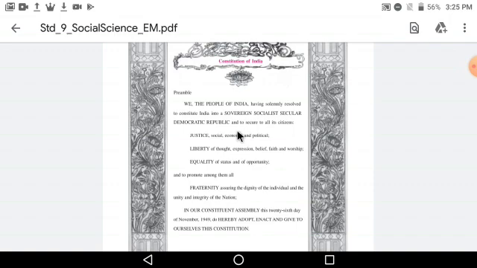Socialism over here means that this constitution will act truthfully, and there would not be any poverty, there would be equality among all the Indian people, and there will be no violence and many other things which were mentioned over here.